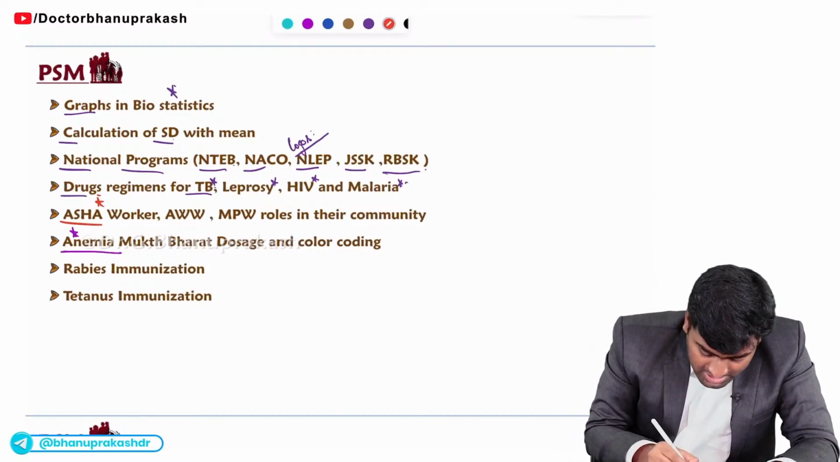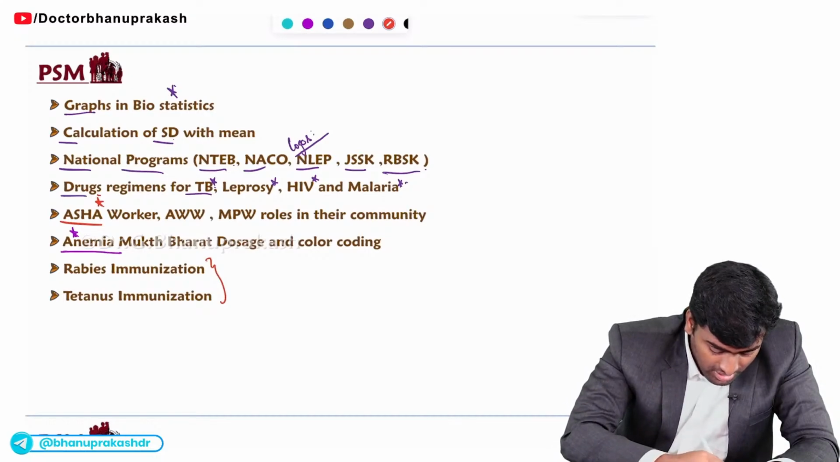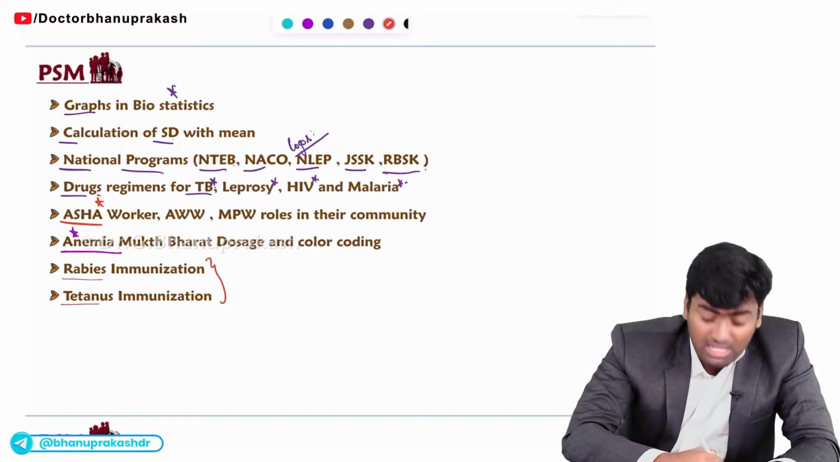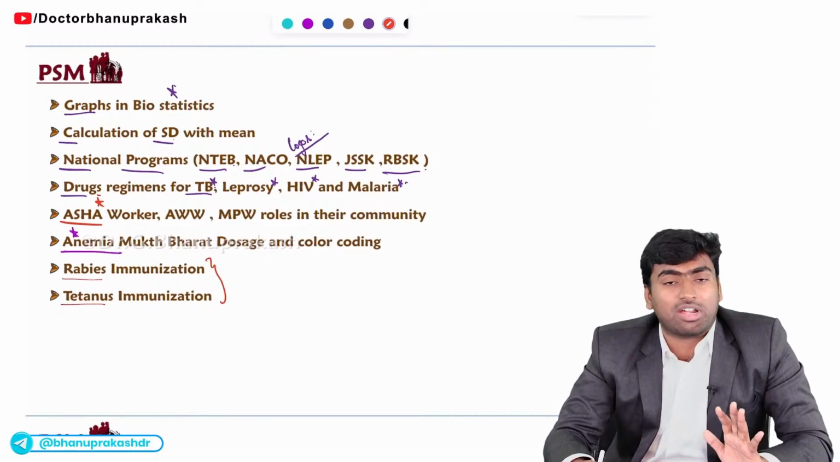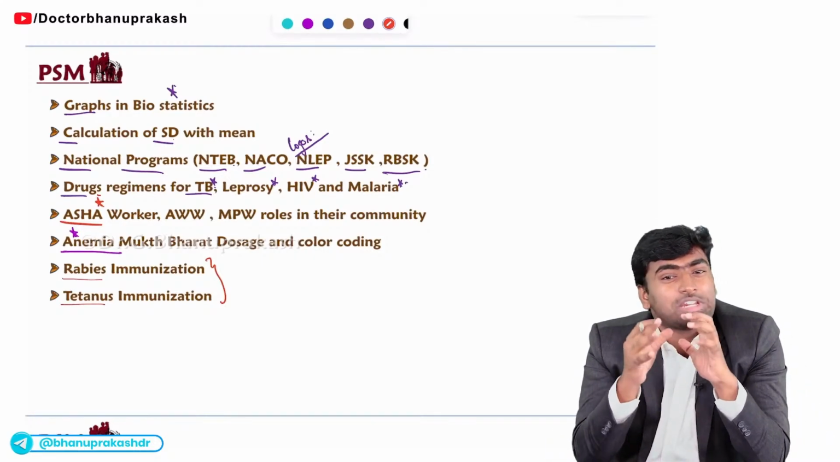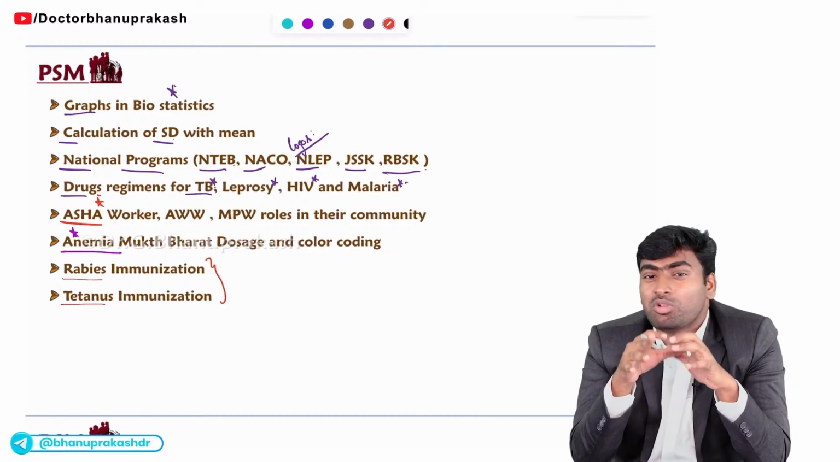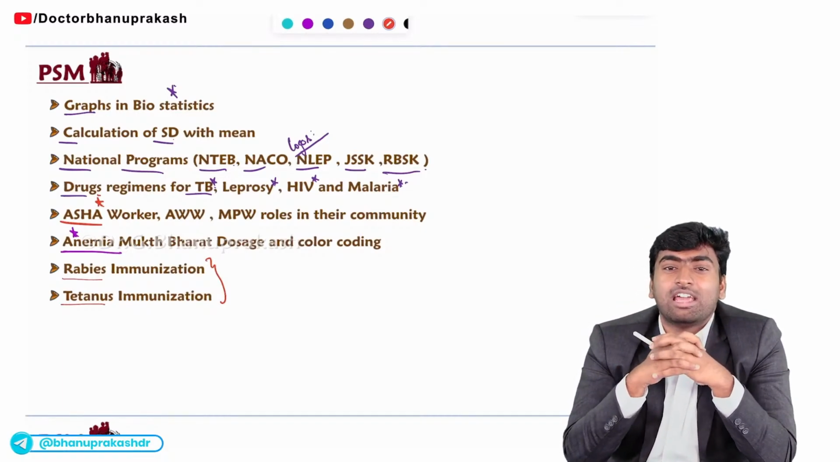And these two immunizations are the must-do part. So these two immunizations, what are they? They are the rabies vaccination and tetanus immunization. So these two immunizations you should know for sure. These are the most important topics from the PSM perspective. If you know these topics, you will be able to get the maximum questions correct in the PSM part.